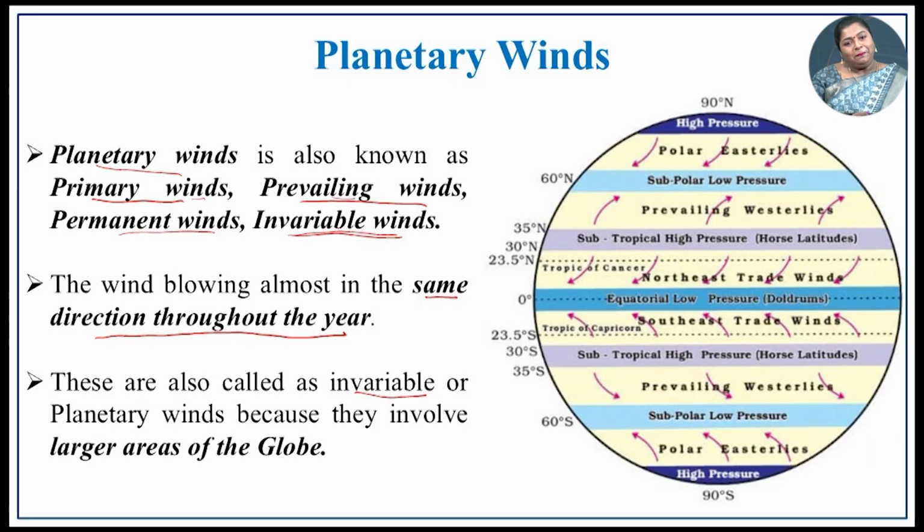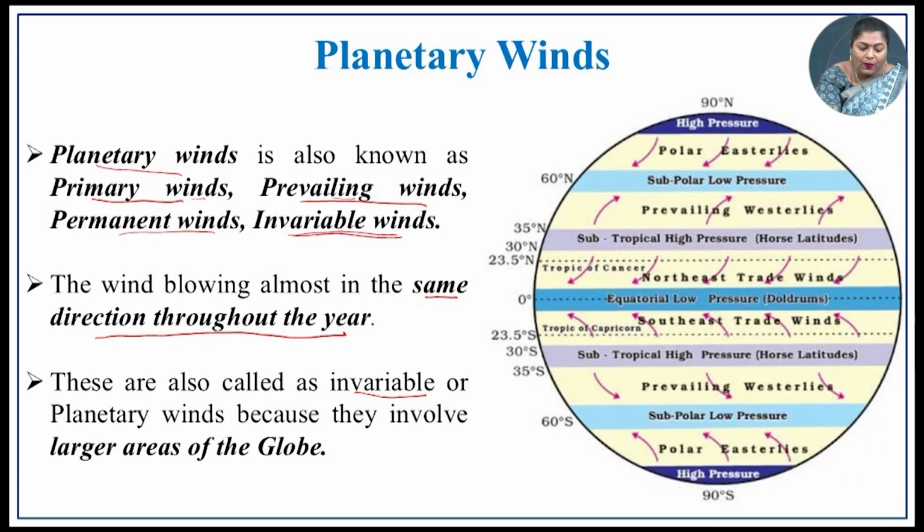So, what is meant by planetary winds? The planetary winds are also called primary winds, prevailing winds, permanent winds, invariable winds, because the wind is blowing in the same direction throughout the year. So, because of this, it is known as primary winds, prevailing winds and permanent winds, and it is also invariable and it is evolving at global level. Because of that, it is also known as planetary winds as well as invariable winds. Due to these characteristics, these winds are called by these names.